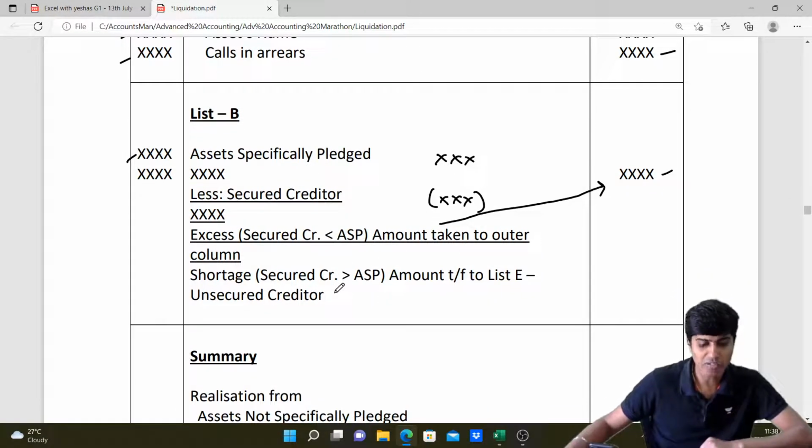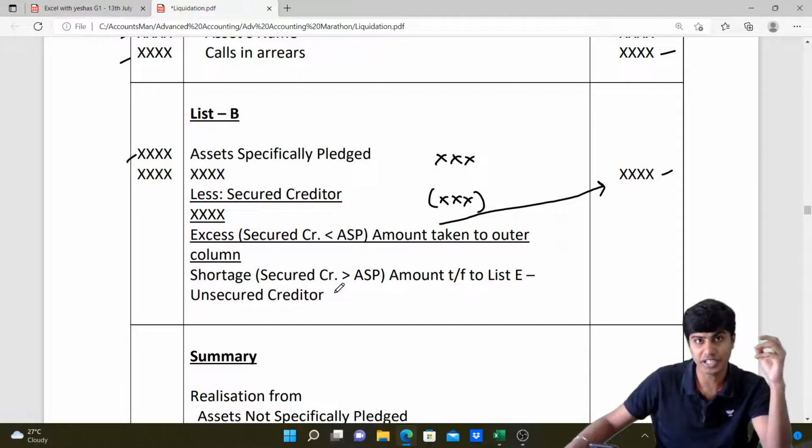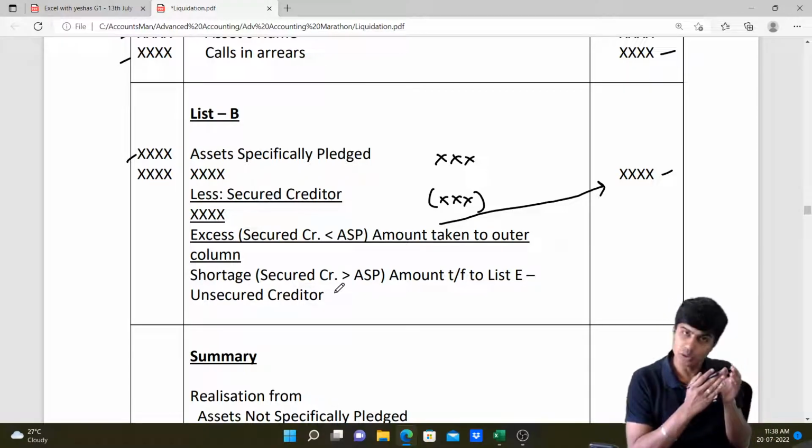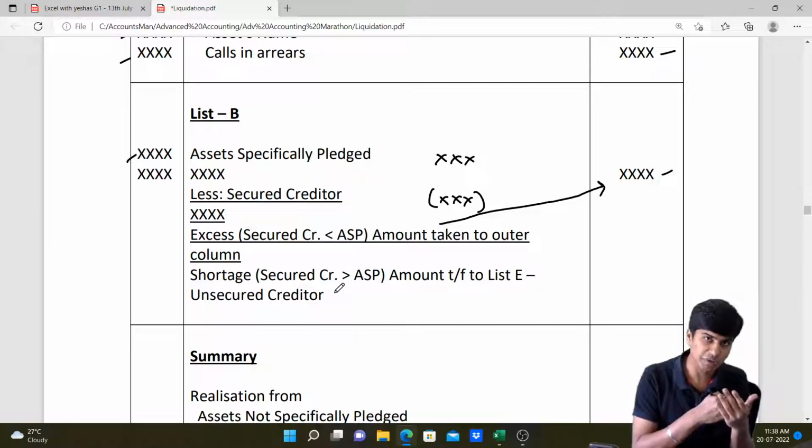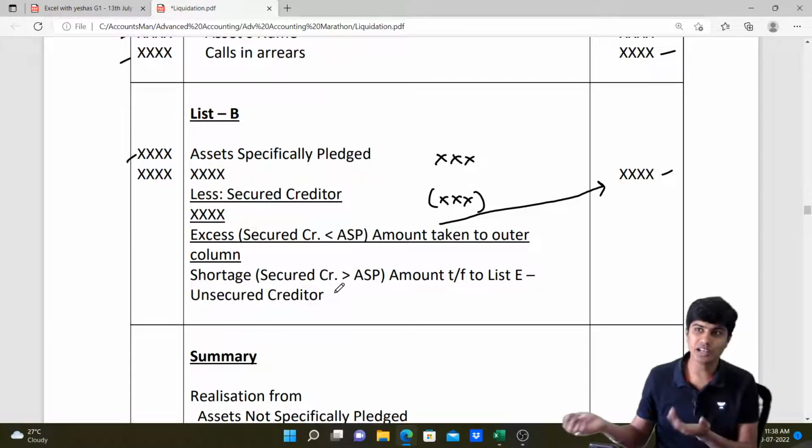Fantastic. So after that, what do we have? List C. In list C, we go on to pay preferential creditors. From now on it is only payment, no realization. List C is preferential creditors. List D is debenture holders. E is unsecured. F is preferential, and then G is our usual equity holders.